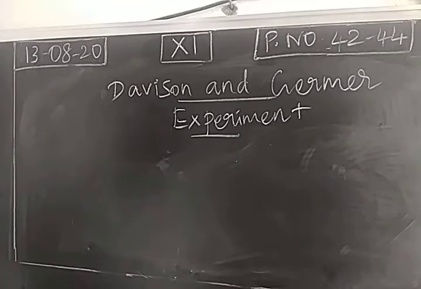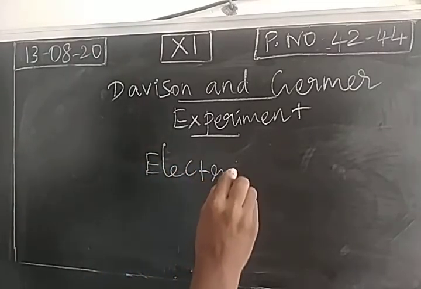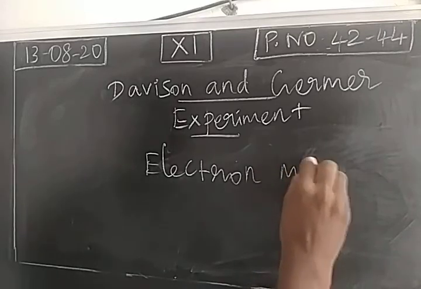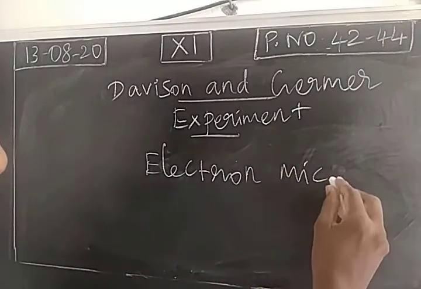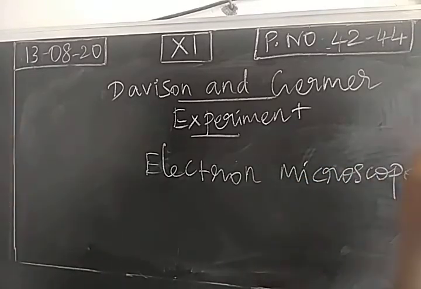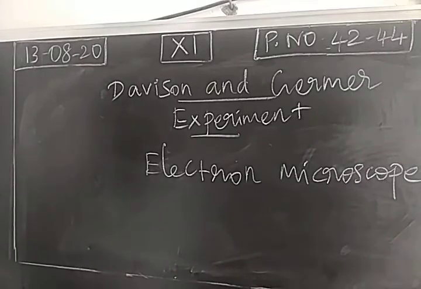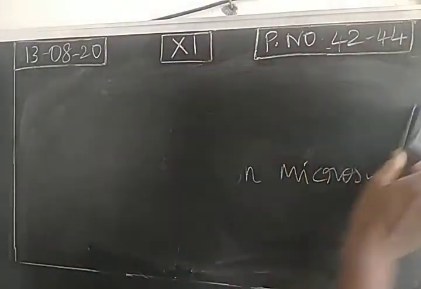Based on this concept, that electron has a wave nature, we have developed some techniques like the electron microscope. Now one more question: the electron microscope is working based on what? Wave nature of electron property. So the electron microscope as well as low energy electron diffraction, these techniques are based on the wave nature of electron. So with this, the Davison-Germer experiment is over.